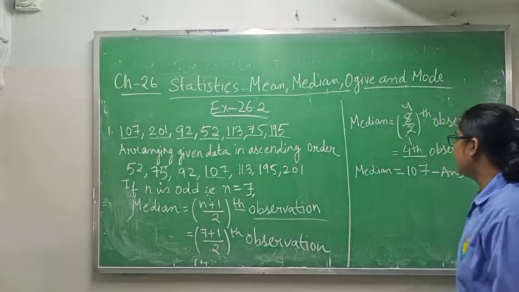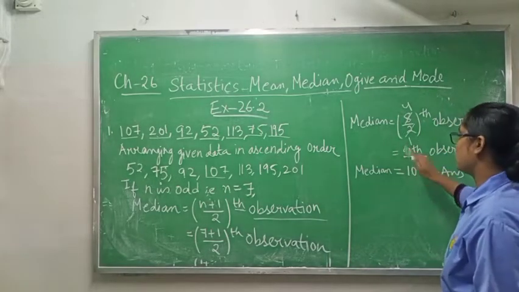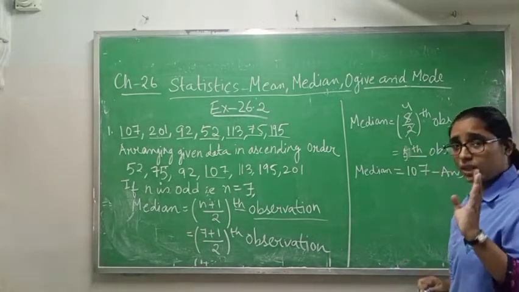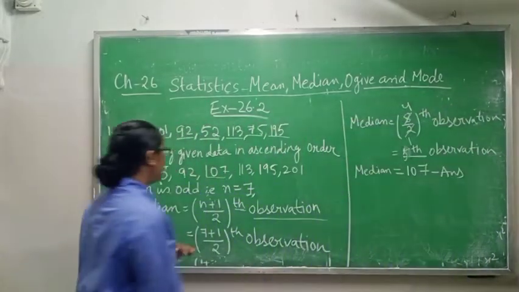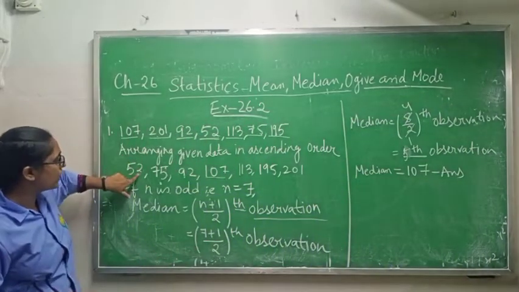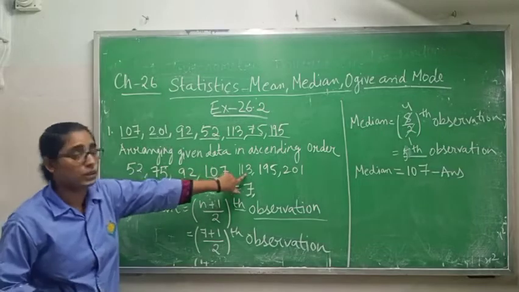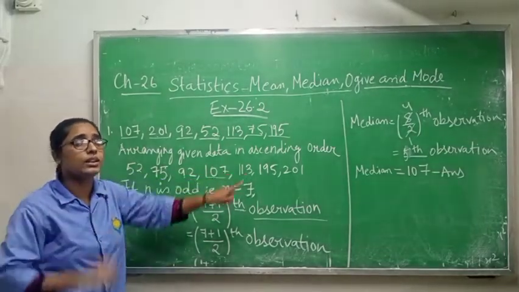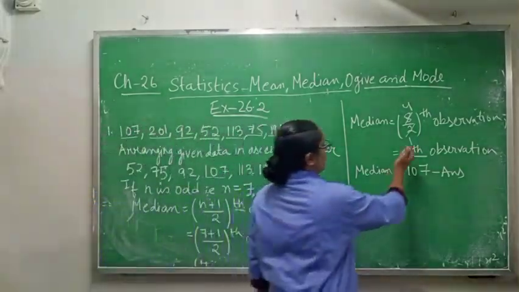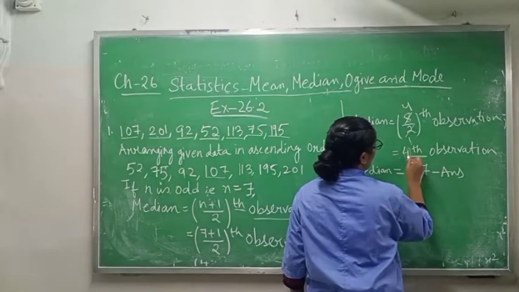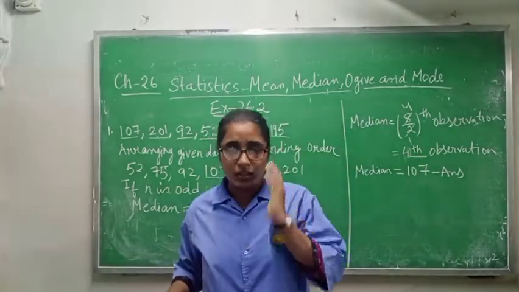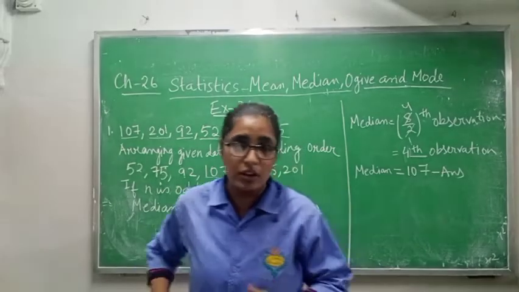Suppose, class 10, there was a fifth position, just as an example, you would again count first, second, third, fourth, fifth, and then your answer would be 130. But in this question the position is the fourth observation, so you have to come to the fourth position.